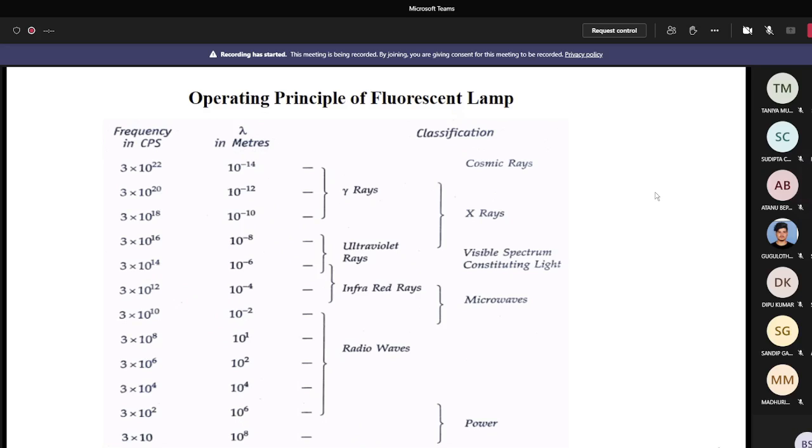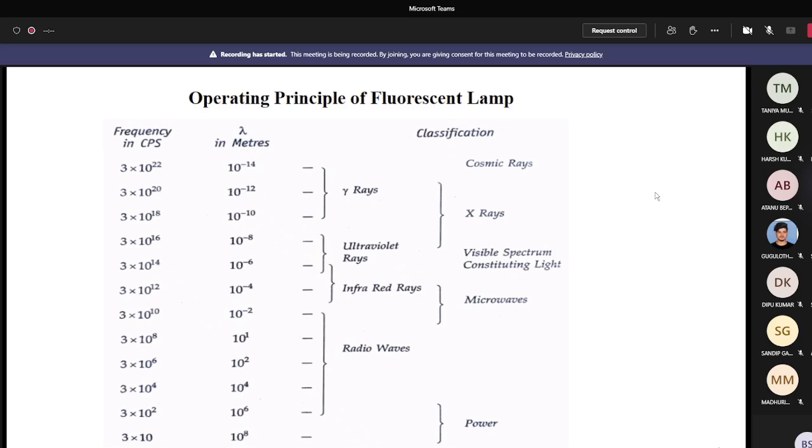Sir, one thing, can we not use any other element that can directly produce the visible rays, so the phosphor coating is not required for another conversion? Actually, in that case, it is not economic and you may not get so much illumination. So what things you have to do?